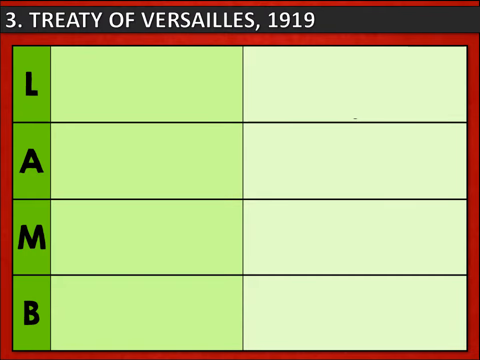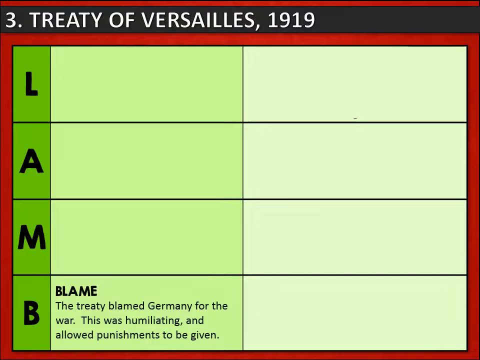So let's look a little closer at the terms of the Treaty of Versailles. You can remember this with the mnemonic LAM, and we're going to talk about all of them, but not necessarily in that order. First of all, blame. The treaty blamed Germany for the war. This was written in Article 231, the War Guilt Clause. And this was possibly the most important part of the treaty, as it was deeply humiliating for Germany. And by blaming Germans for the war, this allowed punishments to be given.